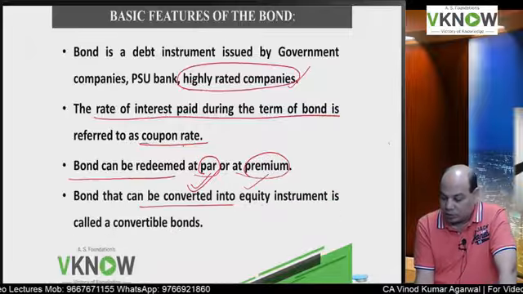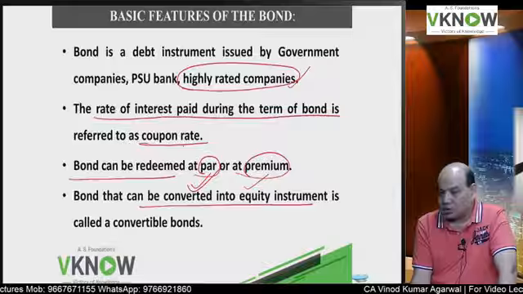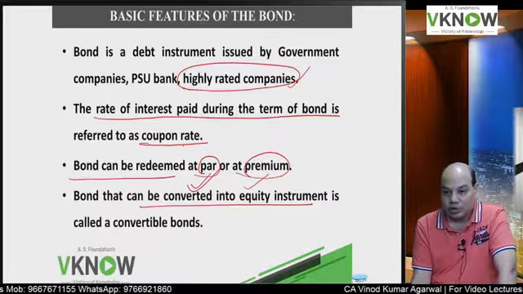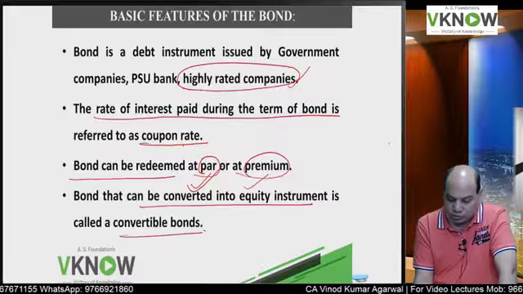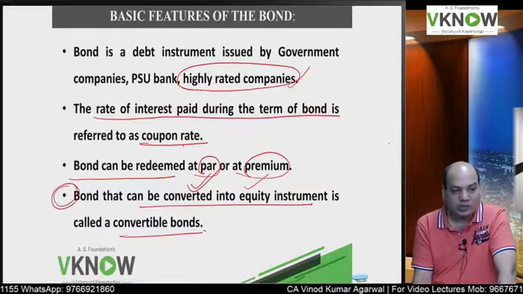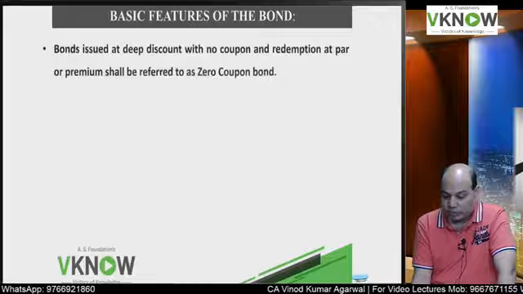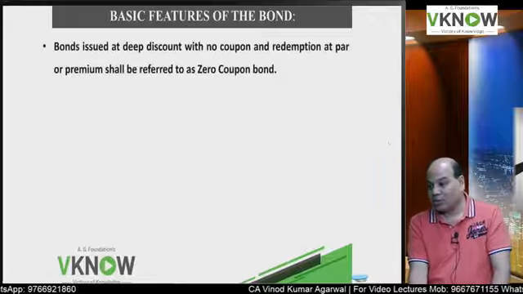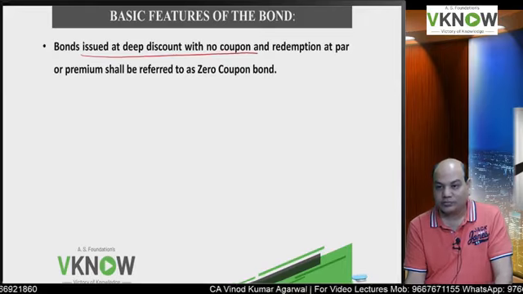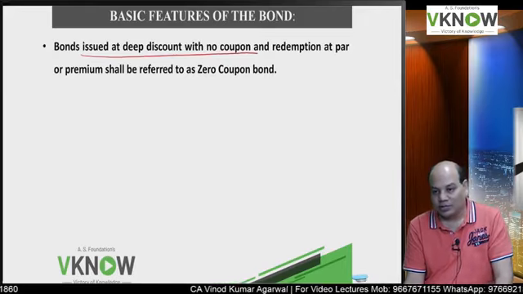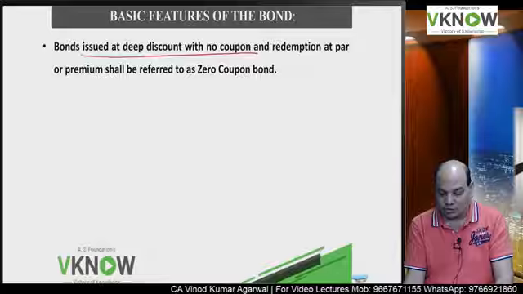Then there is another type of bond which is convertible into equity shares. They are called convertible bonds. We have a special section on convertible bonds in our notes. Then there is another type of bond on which interest is not paid. No coupon is paid. Then why will you invest in this bond?